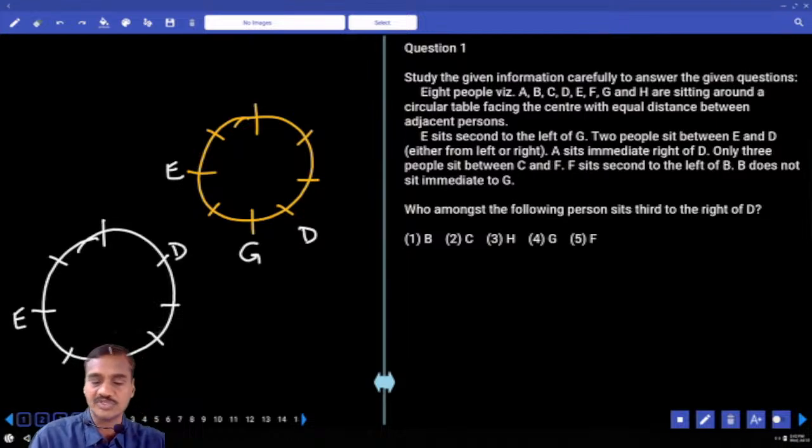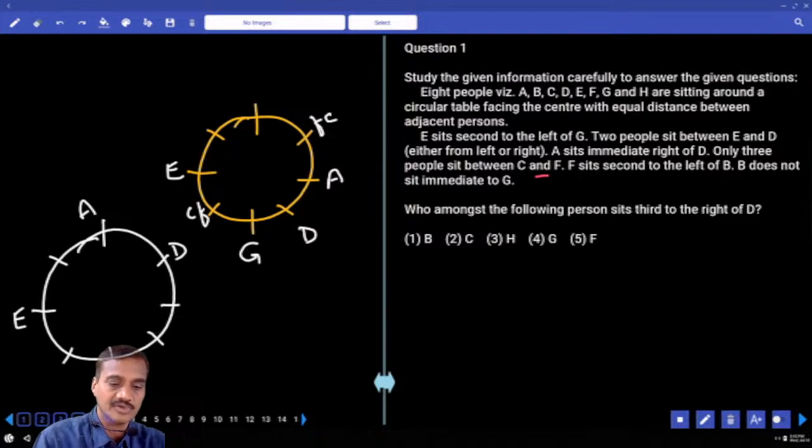And A sits to the immediate right of D, A is here. Here again A is to the immediate right of D. And 3 persons between C and F. That means C and F must be opposite to each other. If C is here, F will be here, or if C is here, F will be here. Here again, C and F can be in these 2 places in any order.